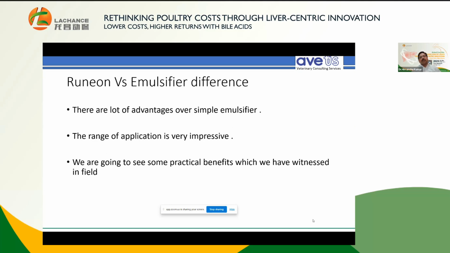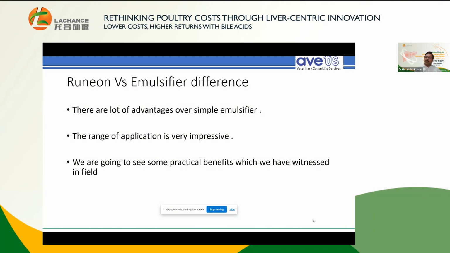There are a lot of advantages over an emulsifier. We will see in the coming slides the very impressive range of applications, because an emulsifier is only used for emulsification, but this is used for the emulsification of fat, for the mobilization of fat, for fatty liver syndrome, even to control pest events. It is used to improve egg shell quality and carcass quality. As my previous speaker talked about carcass quality, indeed it improves the juiciness and tenderness of the chicken.